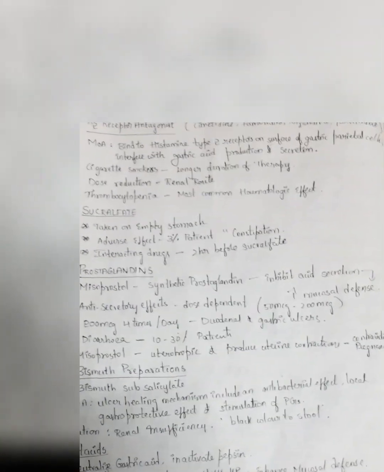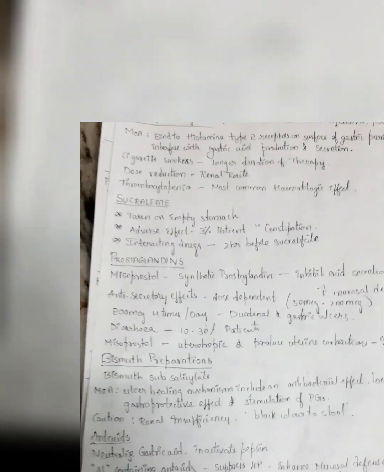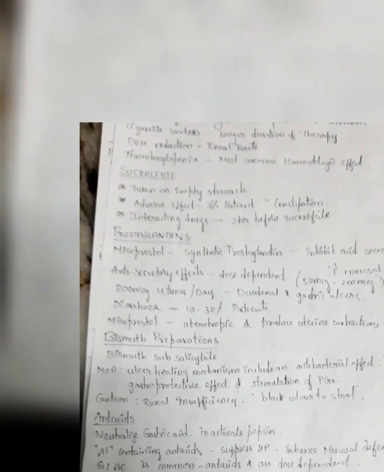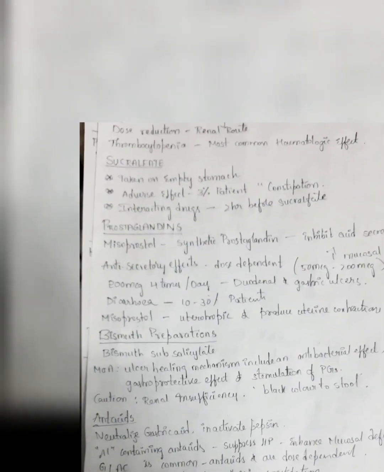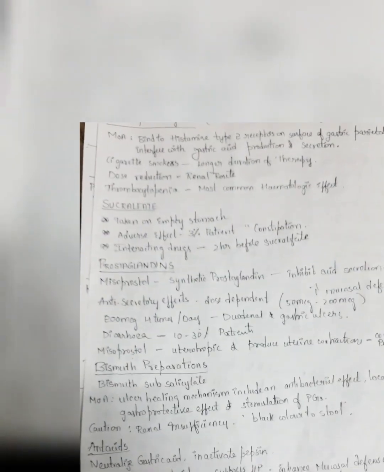preparations. Antacids generally neutralize the gastric acids and inactivate the pepsin. As I said in the etiology, pepsin is also one of the aggressive factors that cause peptic ulcer. So antacids inactivate pepsin and neutralize the gastric acid. Aluminum containing antacids suppress the helicobacter and enhance the mucosal defense. Adverse effects with these antacids are usually dose dependent. Magnesium containing antacids cause diarrhea and aluminum containing antacids cause constipation. Interacting drugs should be given with a time gap of 2 hours.